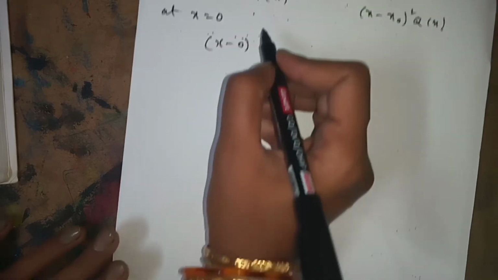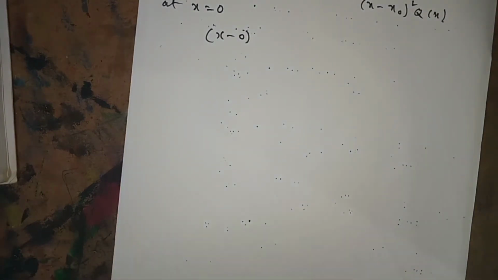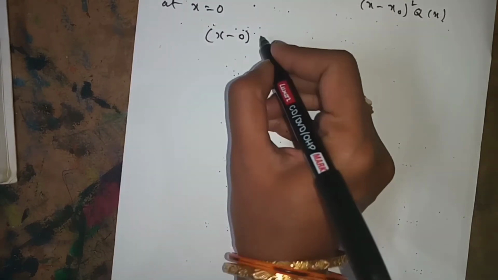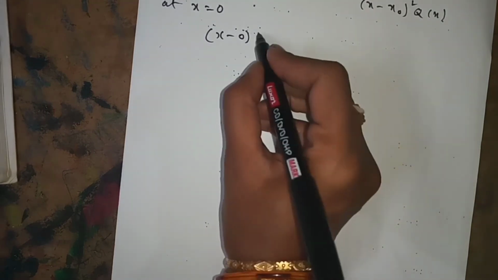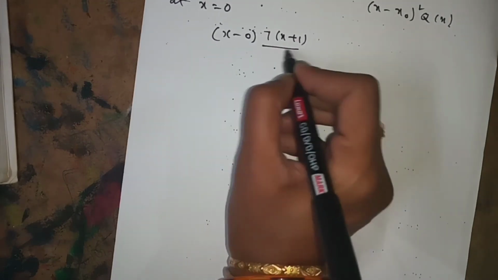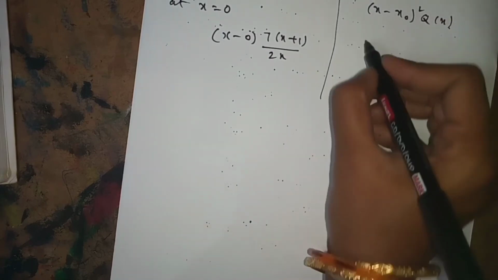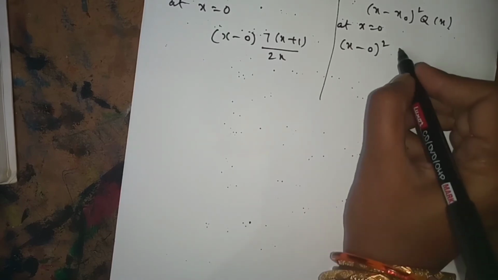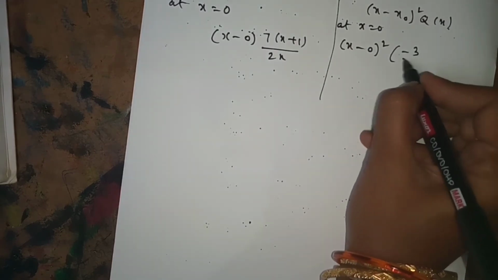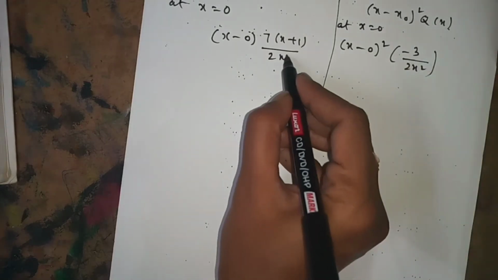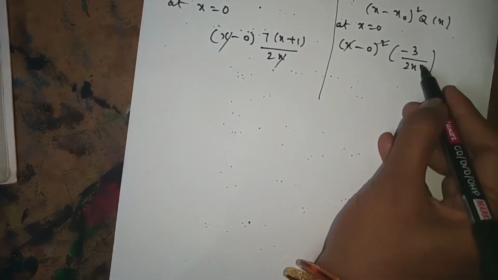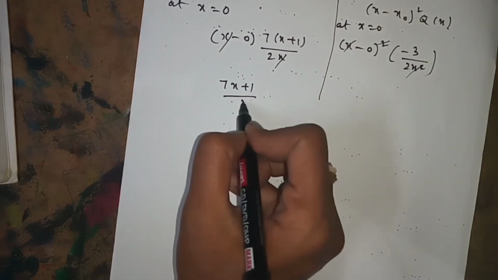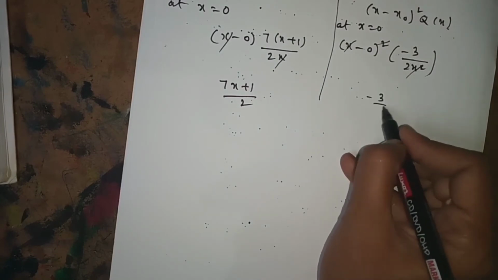So x minus 0 into p of x, which is 7 into x plus 1 by 2x, and x minus 0 whole square into q of x, which is minus 3 by 2x square. Now x cancels and x square cancels. We get 7 into x plus 1 by 2 here, and minus 3 by 2 here.